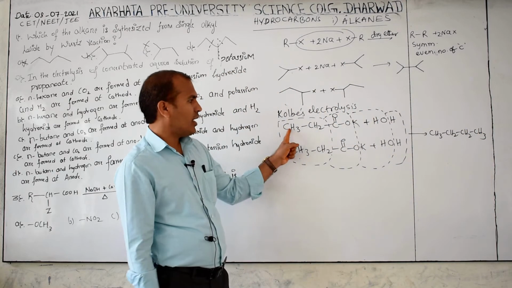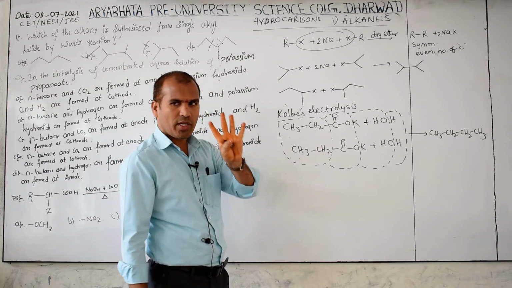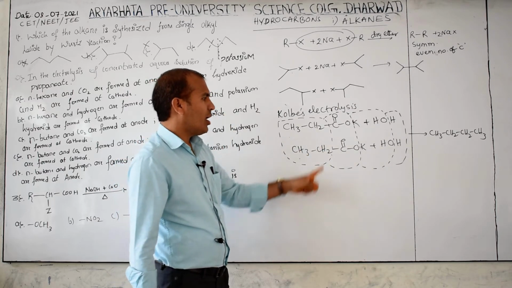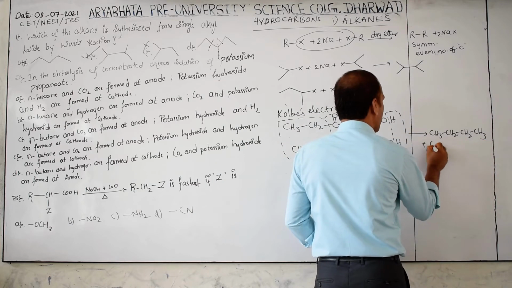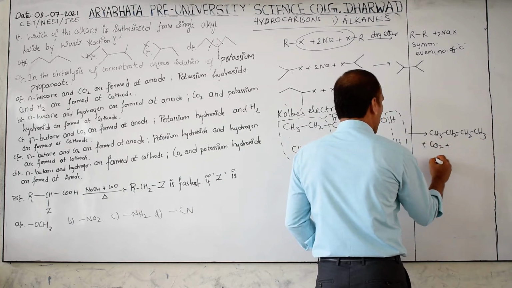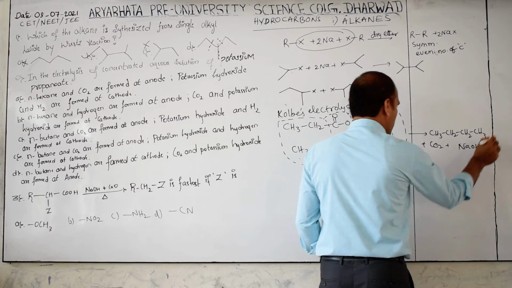See, CH3, CH2 is bonded with this CH2, CH3. Total how many carbons? 4. Butane. Next, what is formed here? Plus CO2 plus NaOH plus H2.